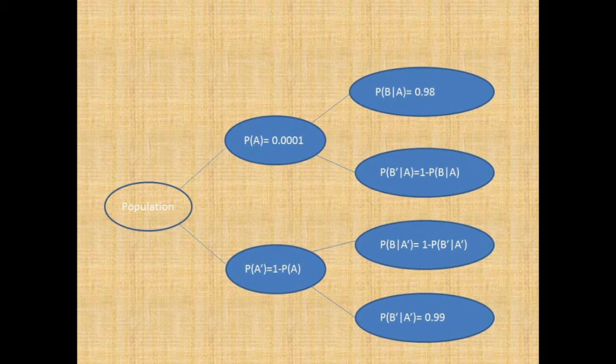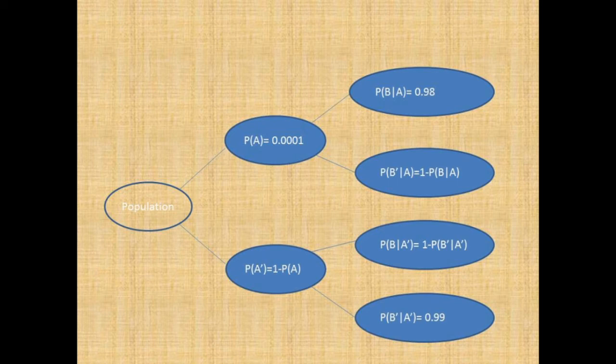If the probability of A is given, we can find the probability of the complement of A, that is the probability of having no cancer, which is equal to 1 minus the probability of A. Similarly, since the probability of B given A, the medical test being positive given the person has cancer, is given, we can find the probability of the medical test being negative if the person has cancer using the probability axioms.